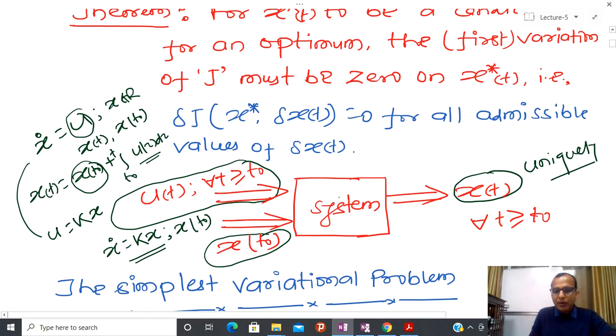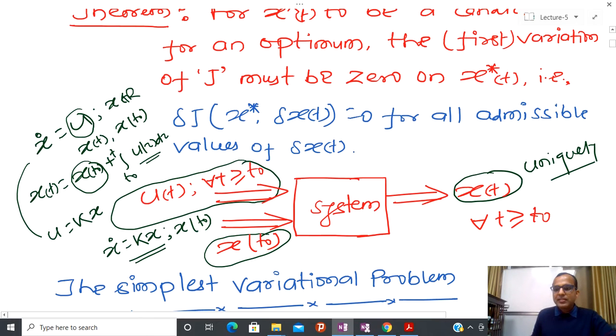So for the same prospect, for simplicity, to understand how to solve the variational problem, what I am assuming is that the state x(t), or you can call it the trajectory of this system, can be independently varied. So there is no need of control here. Either you can assume that I have just an initial condition, I have a certain kind of autonomous system, or we can obtain some feasible trajectory x(t), or you can assume that I have substituted control in such a way that my system is autonomous.